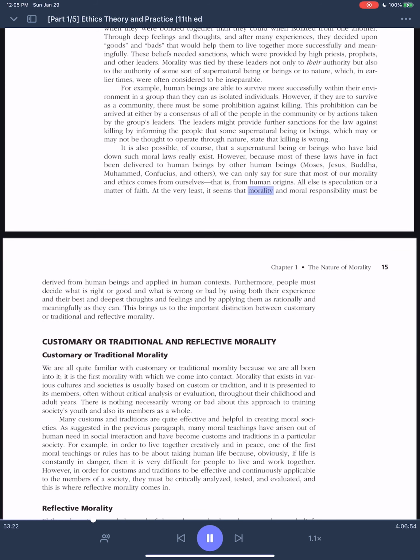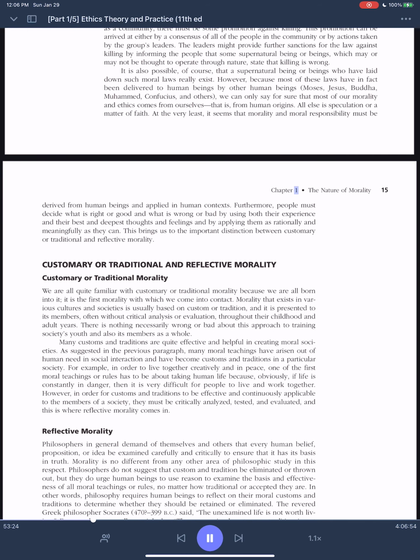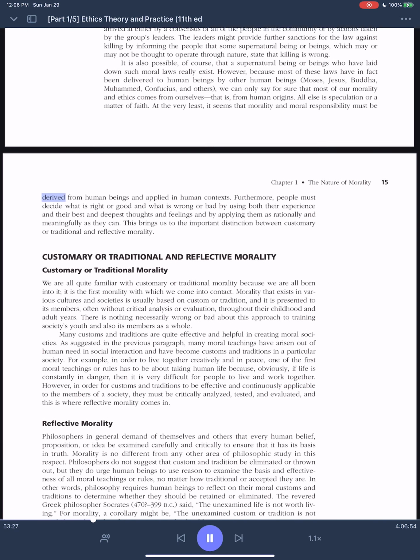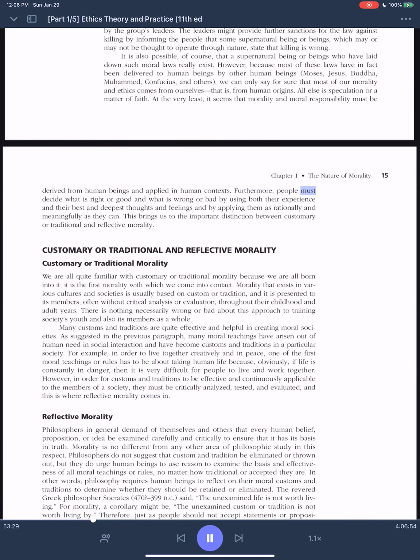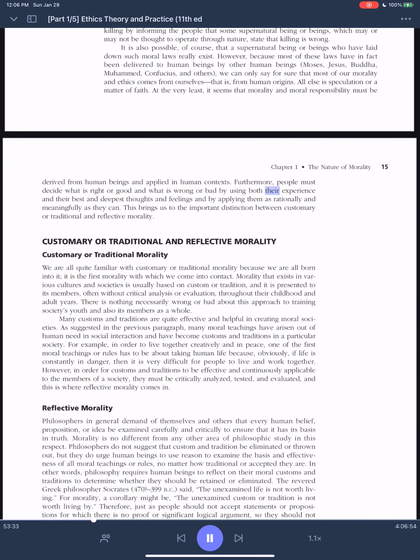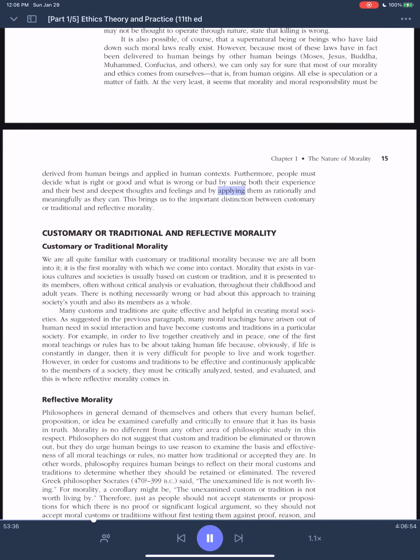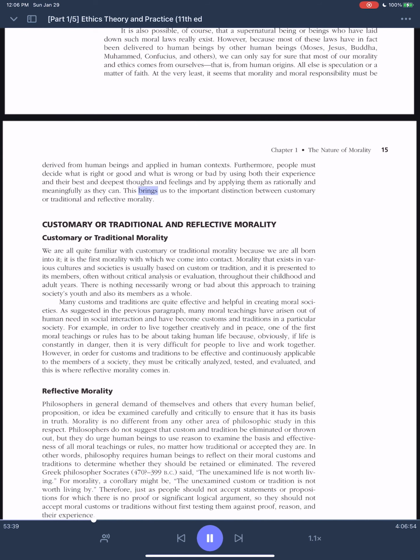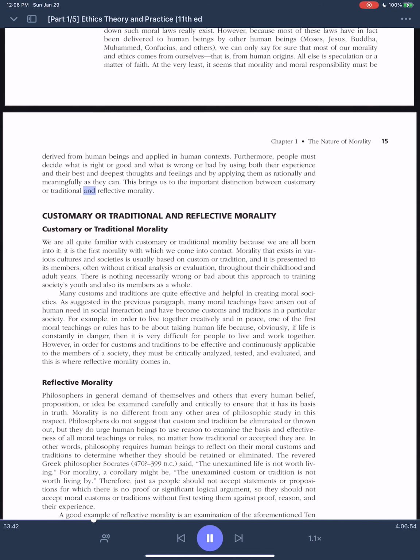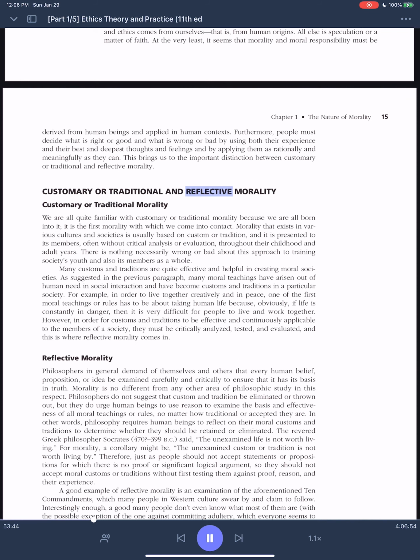At the very least, it seems that morality and moral responsibility must be derived from human beings and applied in human contexts. Furthermore, people must decide what is right or good and what is wrong or bad by using both their experience and their best and deepest thoughts and feelings, and by applying them as rationally and meaningfully as they can. This brings us to the important distinction between customary or traditional and reflective morality.